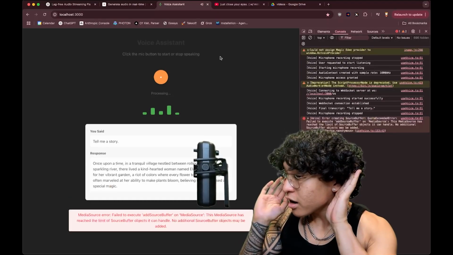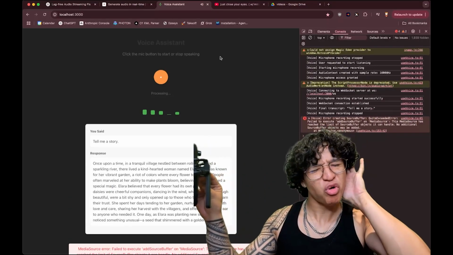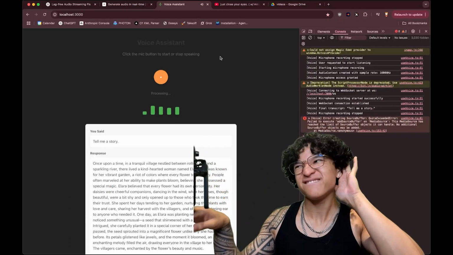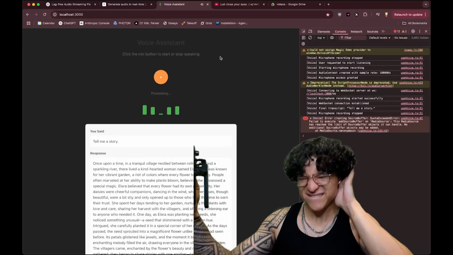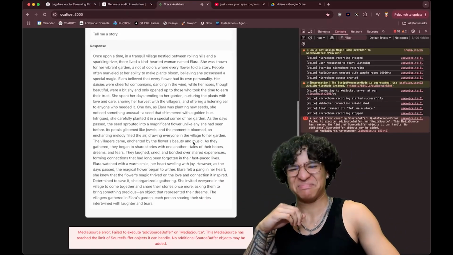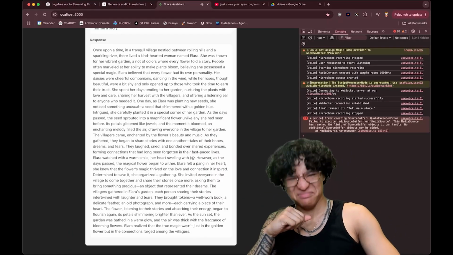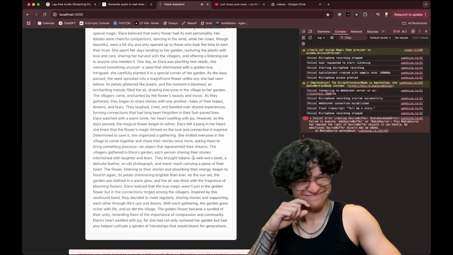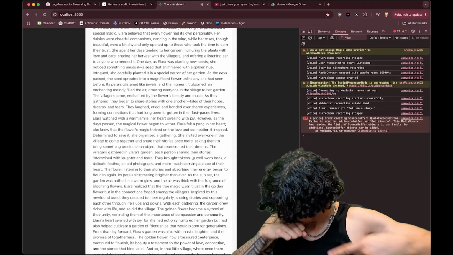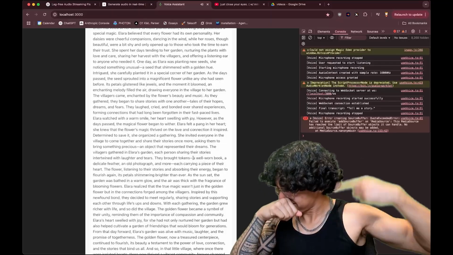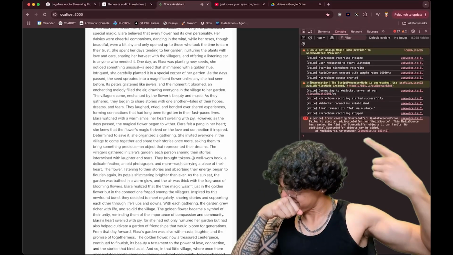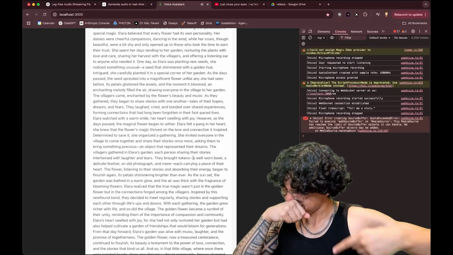Once upon a time, in a tranquil village nestled between rolling hills and a sparkling river, there lived a kind-hearted woman named Elara. She was known for her vibrant garden, a riot of colors where every flower told a story. People often marveled at her ability to make plants bloom, believing she possessed a special magic. Elara believed that every flower had its own personality. Her daisies were cheerful companions dancing in the wind.